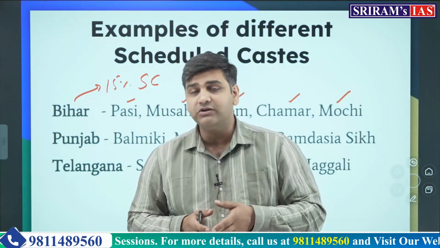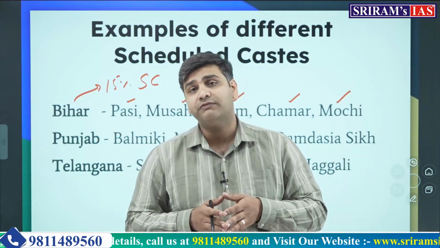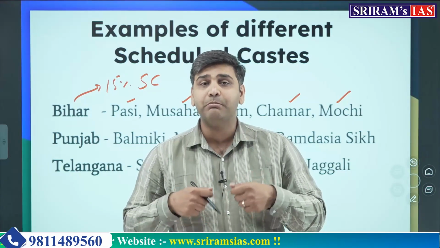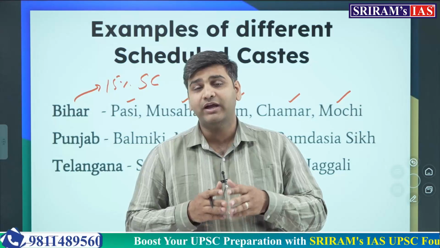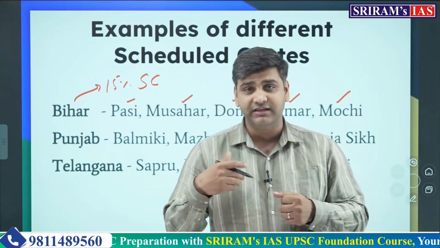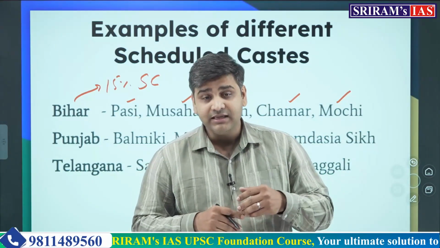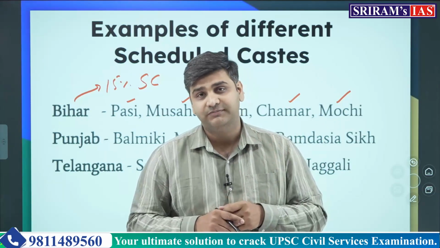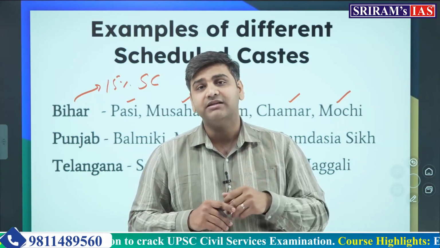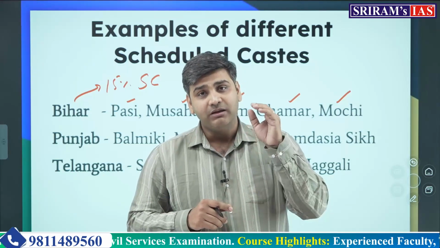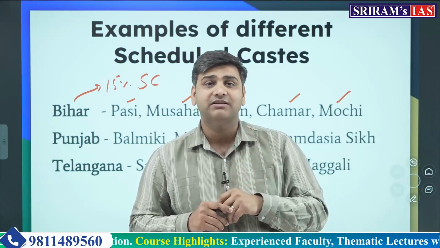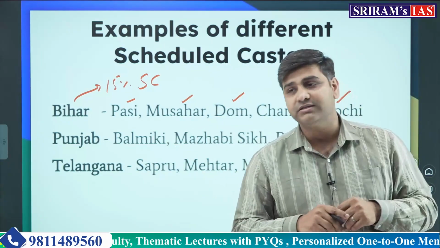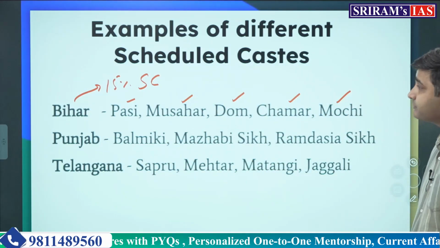But in the recent judgment of the Supreme Court in State of Punjab versus Devinder Singh, the states have been empowered to actually subcategorize the scheduled castes and scheduled tribes. And hence, Telangana became the first state to subcategorize the scheduled castes, to better target the benefits of reservation policies. So it's a very important thing for you to understand for your upcoming examination.